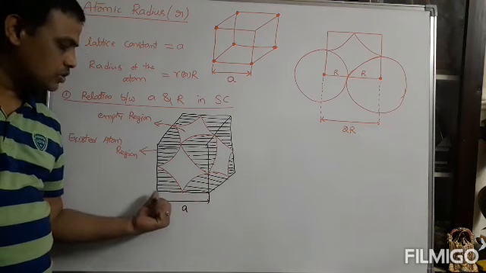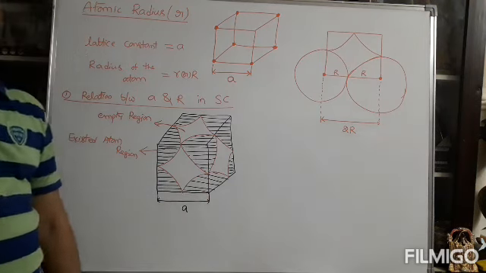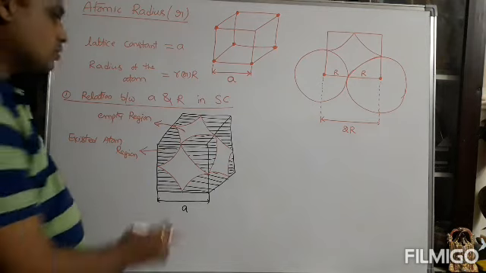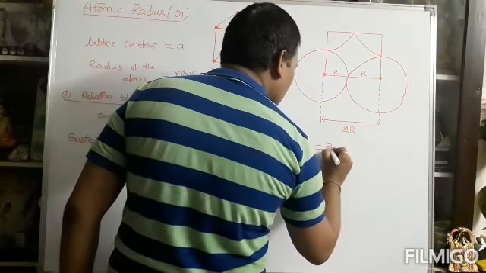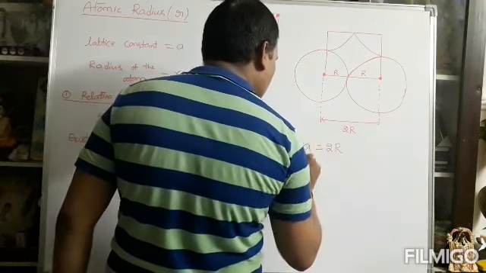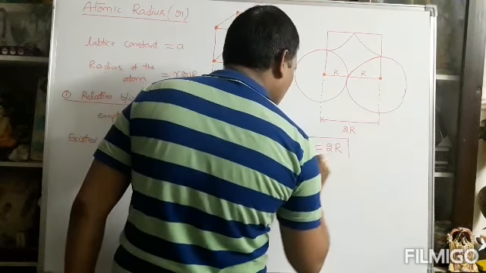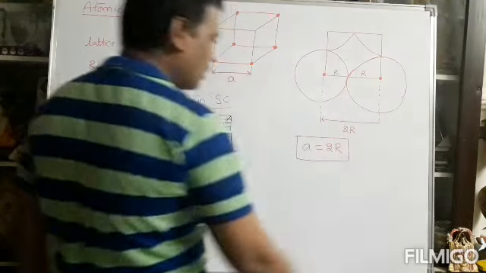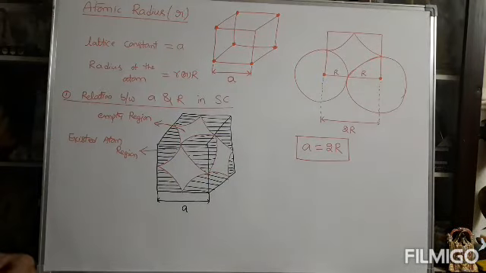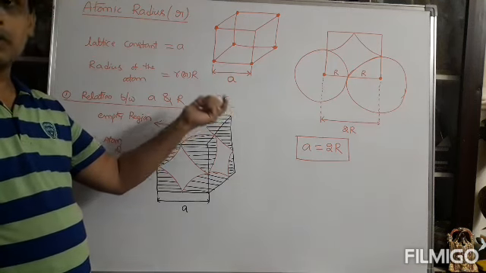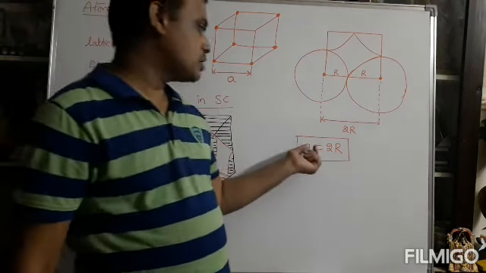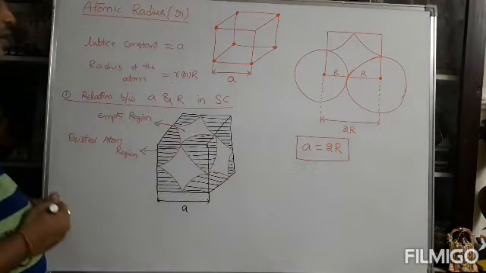The distance between these two lattice points is the lattice constant A. So A can be taken as 2R. So the relation between lattice constant and atomic radius in simple cubic structure is A is equal to 2R.